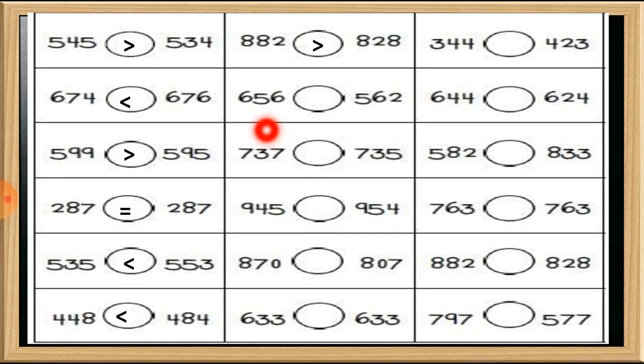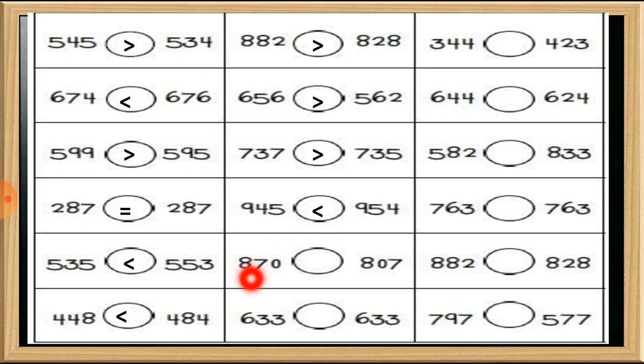Next one, 656 and 562. So here at the hundreds place is number 6. So this number is a bigger number. 737 and 735. So this 737 is a bigger number, students. Next one, 945 and 954. Which one is bigger? 954 is a bigger number.